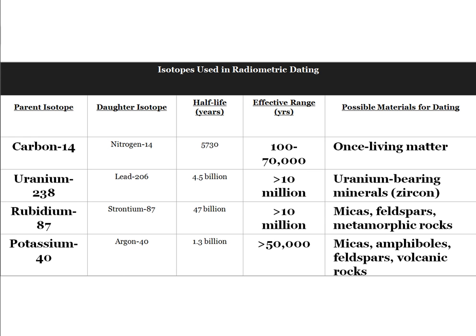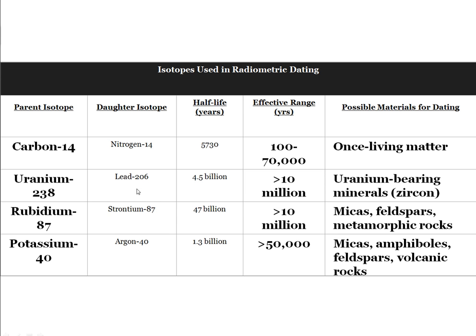Alright, here are the isotopes we use for radiometric dating. You've undoubtedly heard of carbon-14 dating. That is the most important one, and it's the one that you're going to need to remember for the test most strongly. Carbon-14 decays into nitrogen-14. Its half-life is 5,730 years. So that means it's effective dating anything from 1 century to 70,000 years. And it only works on things that were once living. So this is why we use carbon dating most frequently in archaeology, studying human history, because that's fairly short.